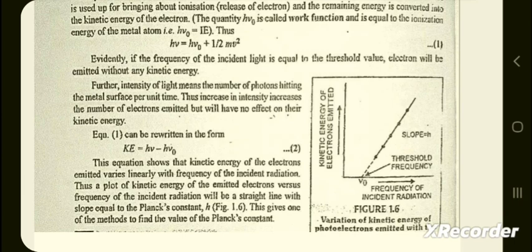Thus, a plot of kinetic energy of the emitted electron versus frequency of the incident radiation will be a straight line with slope equal to the Planck constant h, which is shown in figure 1.6. This gives one of the methods to find the value of the Planck constant.